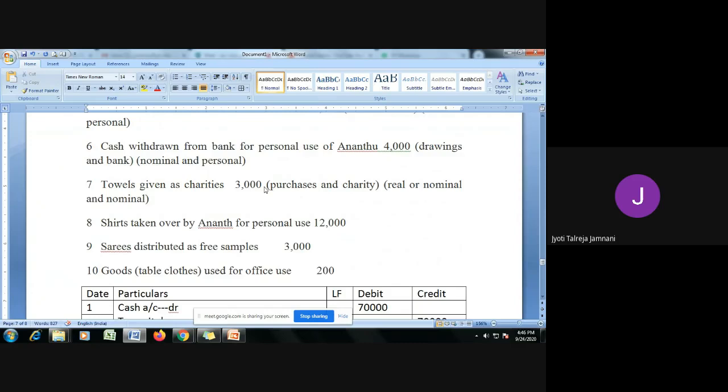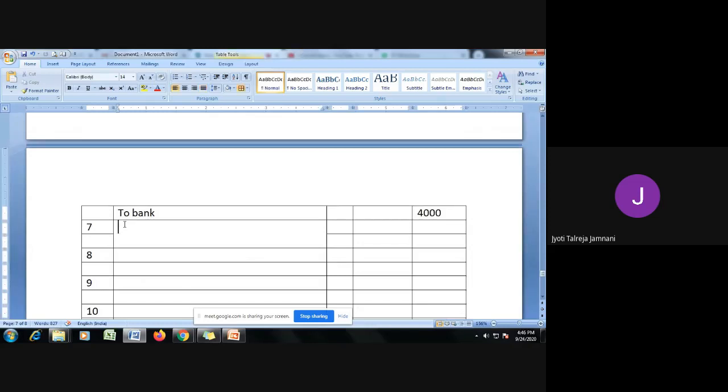Credit the incomes and gains, and debit the expenses and losses. Real account rules say debit what comes in, credit what goes out. So here, charity is an expense, so we need to debit all expenses and losses. Charity account debit.